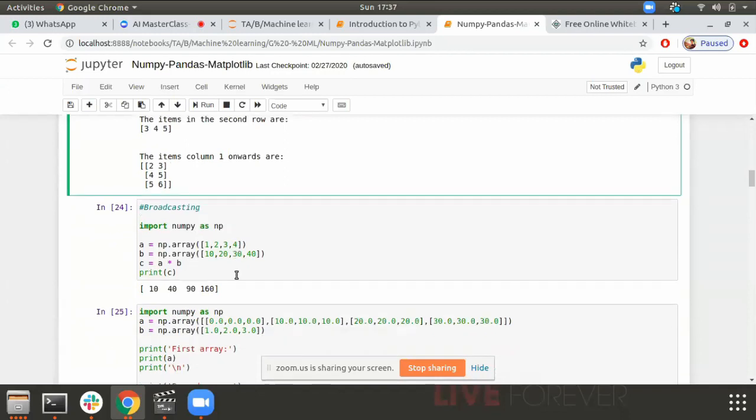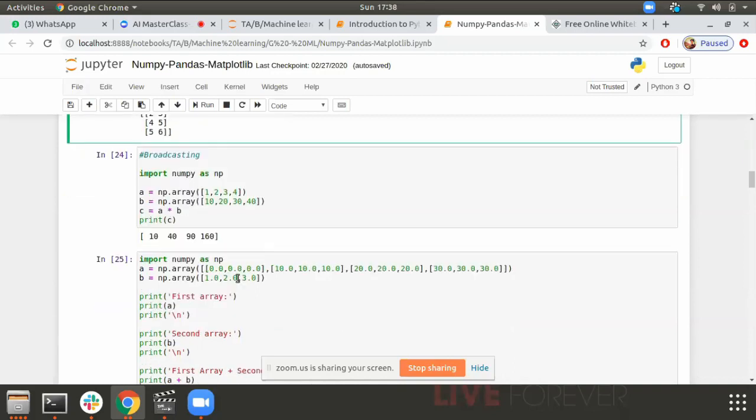Broadcasting and vectorization are very important when it comes to NumPy interview questions. This is how someone wants to ask interview questions on NumPy. He will ask what is broadcasting, what is vectorization. Try to understand this. What is vectorization? In simple terms, it is elimination of for loops. Simple definition: elimination of for loops is vectorization. And the other thing is broadcasting. What is broadcasting? We will see an example here.